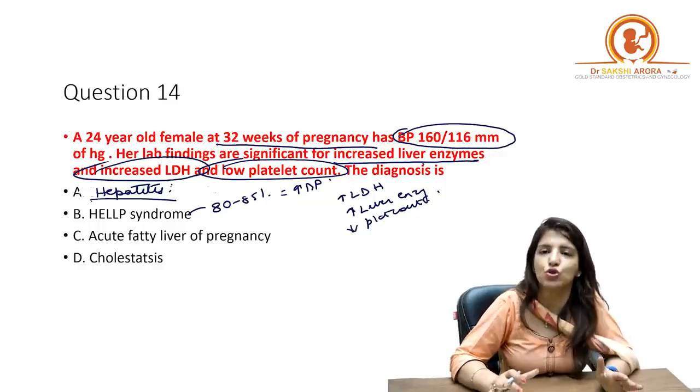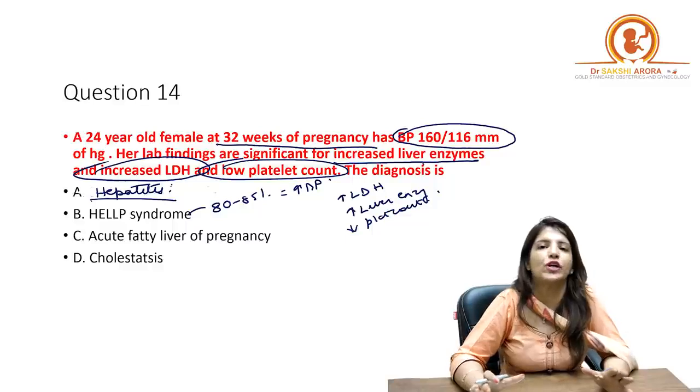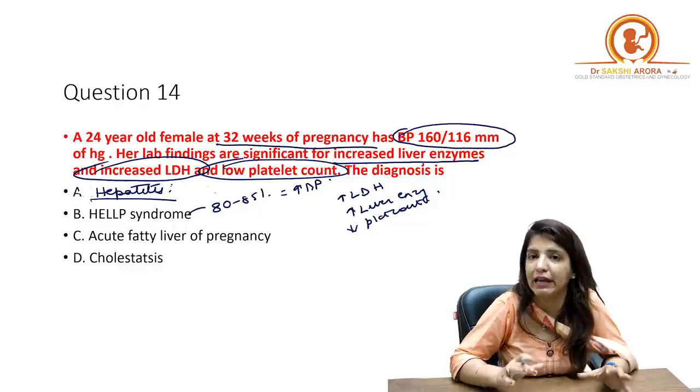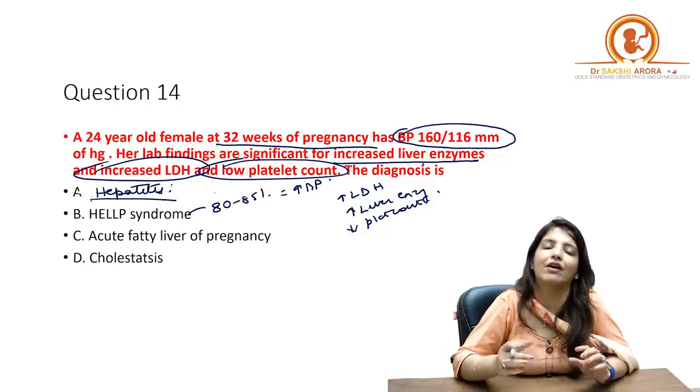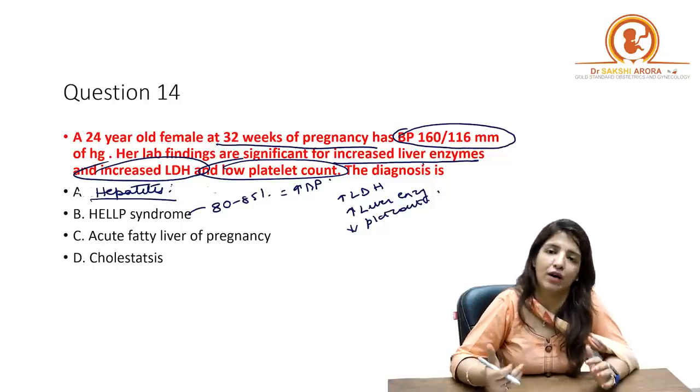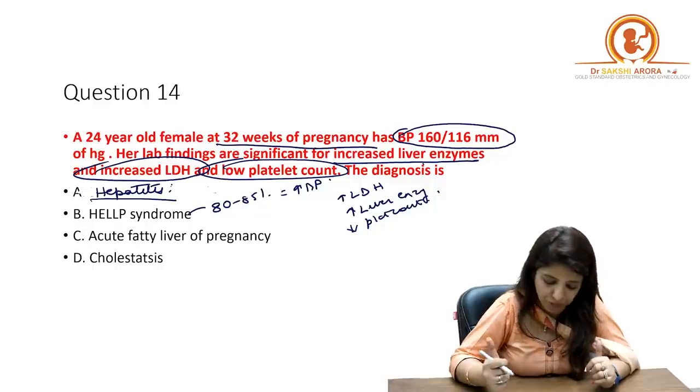In case of HELLP syndrome, in the 3rd trimester, the patient is going to complain of pain in the abdomen, which will be a right-sided pain, a right-sided epigastric pain. The patient is going to complain to you, right?